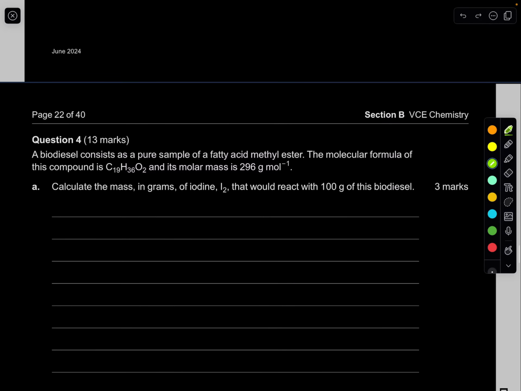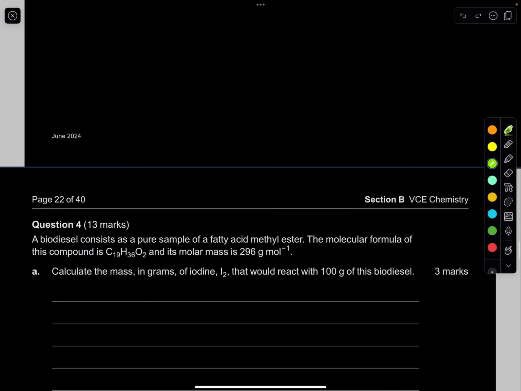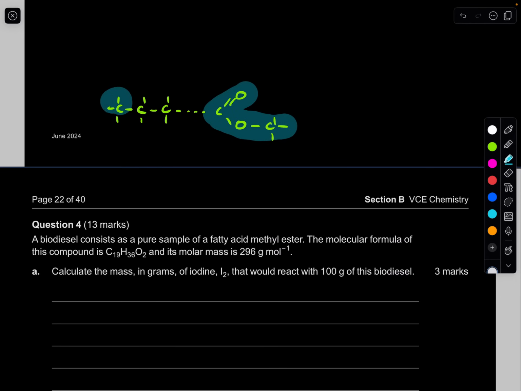The easiest way, I think, is actually drawing it, to estimate how a methyl ester would look if it was saturated. We know it starts off like a very long chain, and at the end it has an ester group and a methyl group here. This is what the actual arrangement looks like. Every fatty acid methyl ester always has this part and this part.